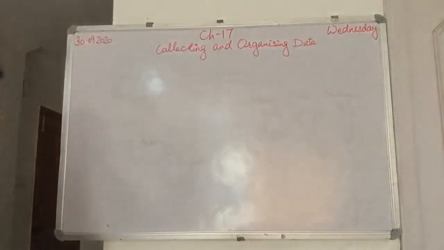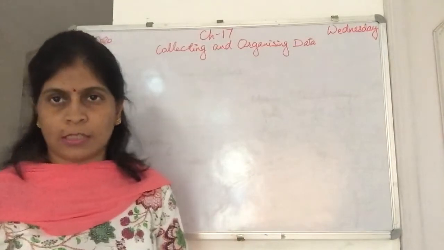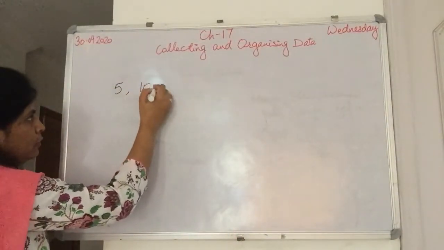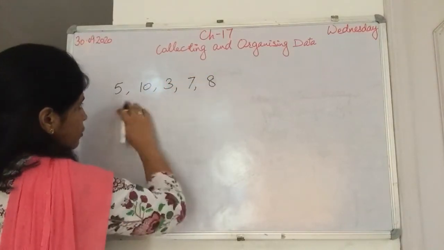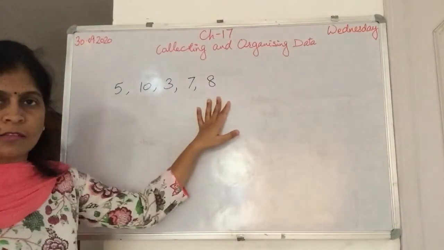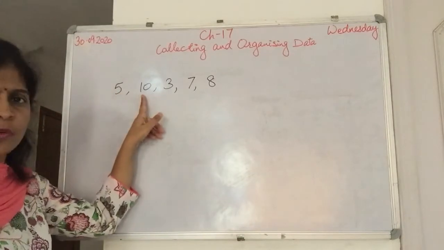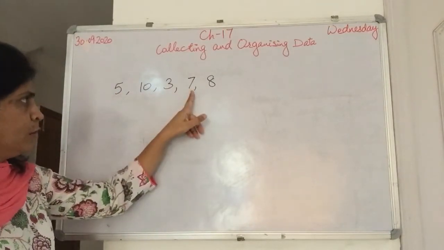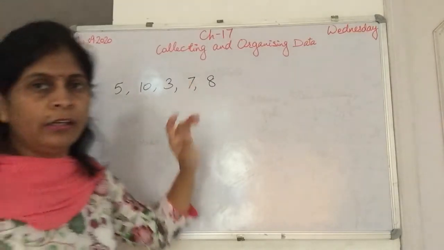For example, if I ask you to tell me the marks of the previous test, a few students say 5 out of 10, 10, 3, 7, 8. I asked only the first 5 students. First student scored 5 marks in the maths test. Second student scored 10. Then third got 3. Fourth got 7, and the last student got 8.